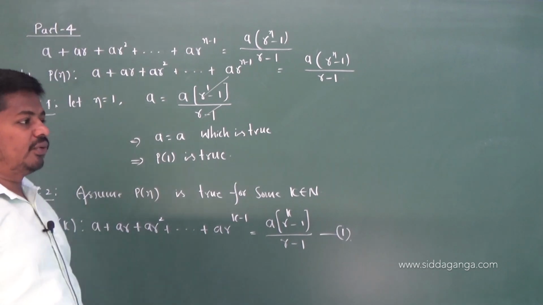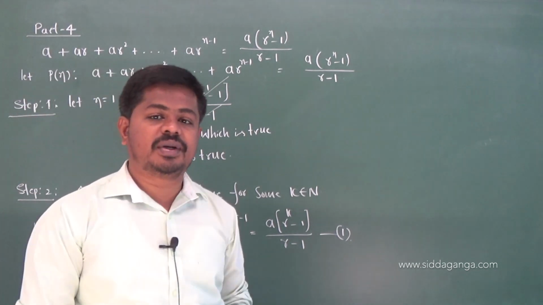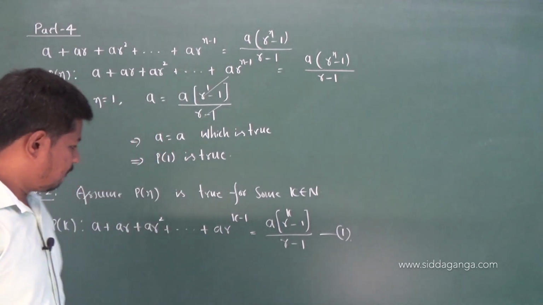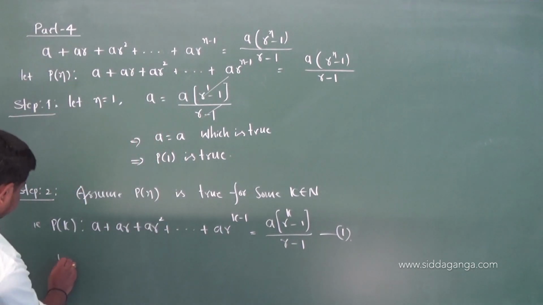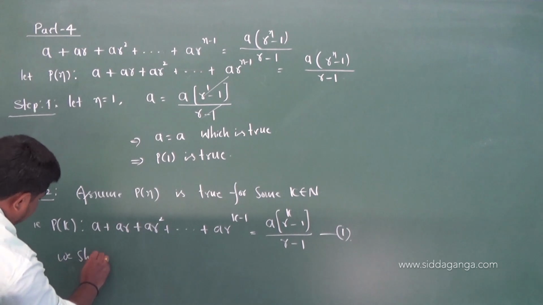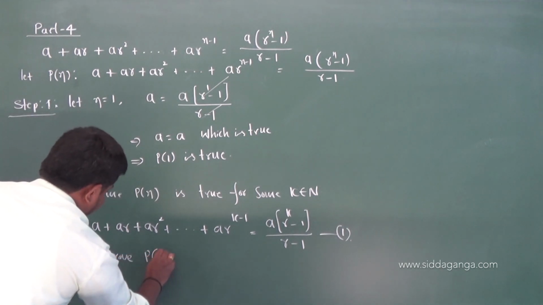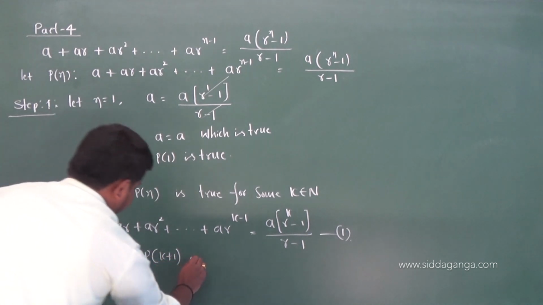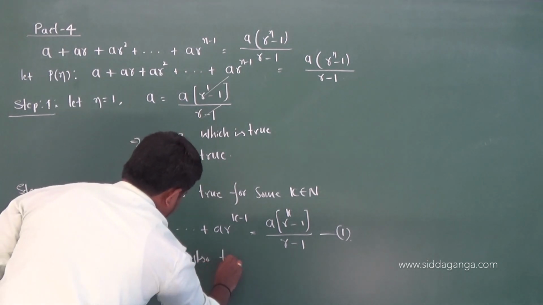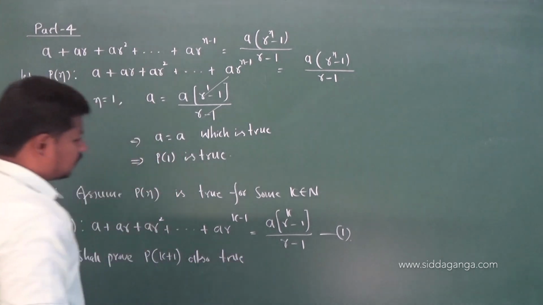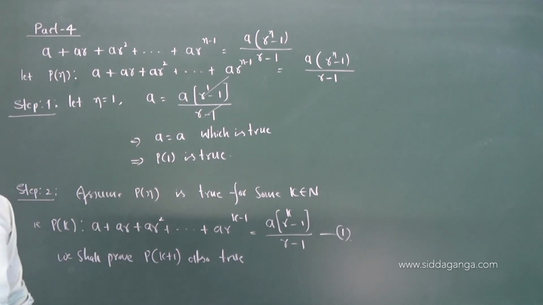Okay, now we have to prove what? We have to prove this is true for k plus 1 natural numbers also. So we shall prove p of k plus 1 is also true. Then what is p of k plus 1?